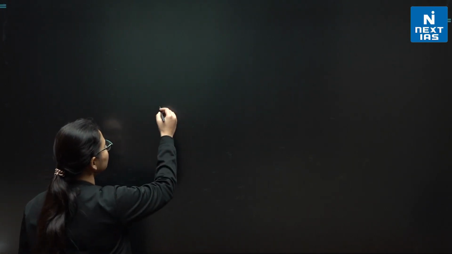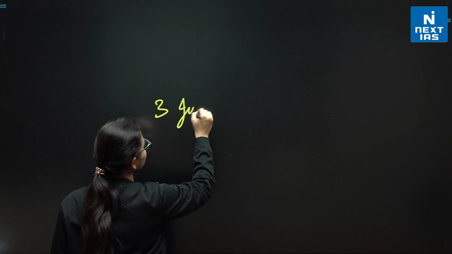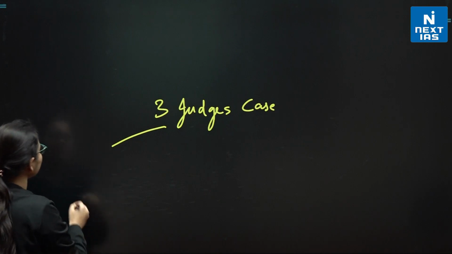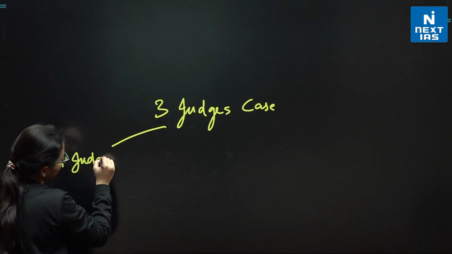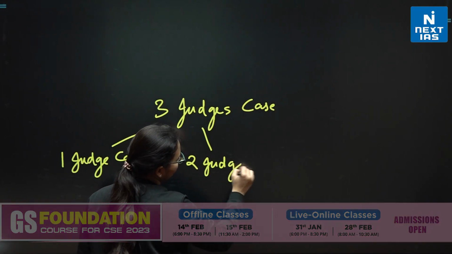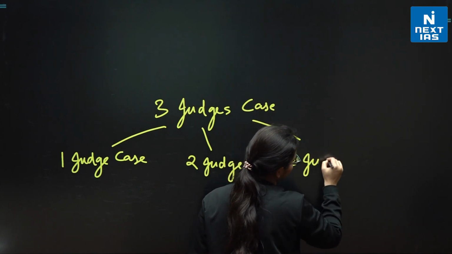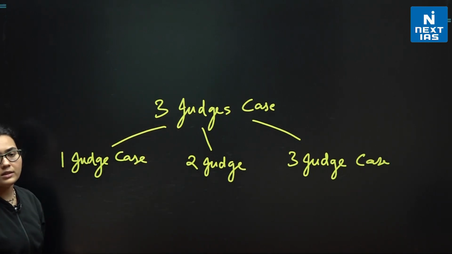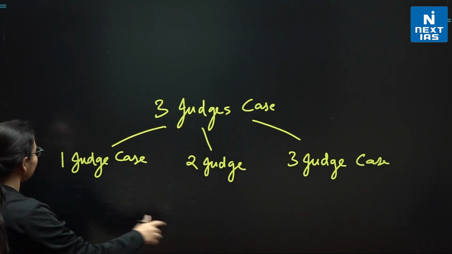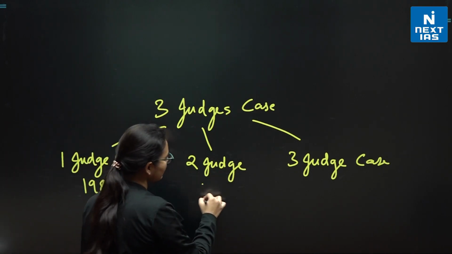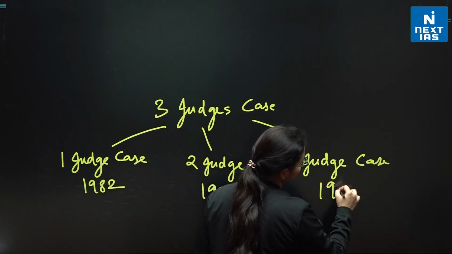Now, when we talk about the collegium system, there comes the existence of the 3 judges cases. There is the first judge case, the second judge case, and then the third judge case. So 1, 2, 3, that is why it is called the 3 judges cases, because there are 3 cases involved. The first came in the year 1982, somewhere it's mentioned as 1981 as well. The second one came in 1993, the third one in 1998.